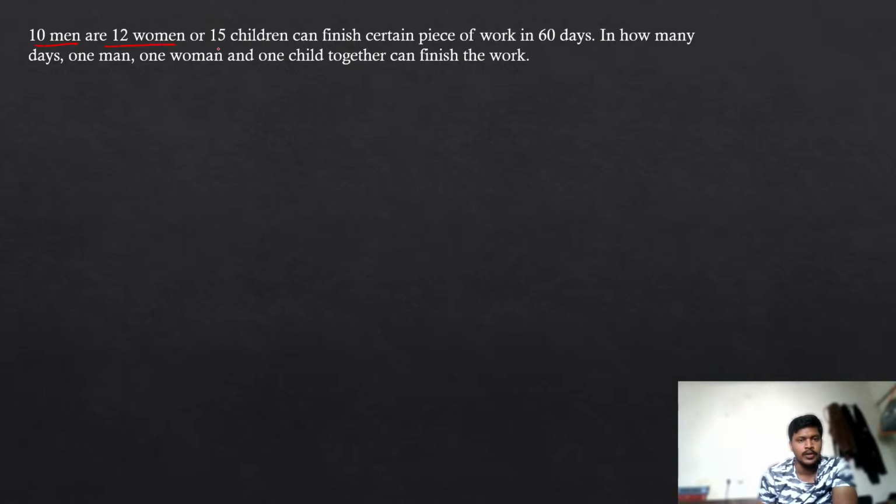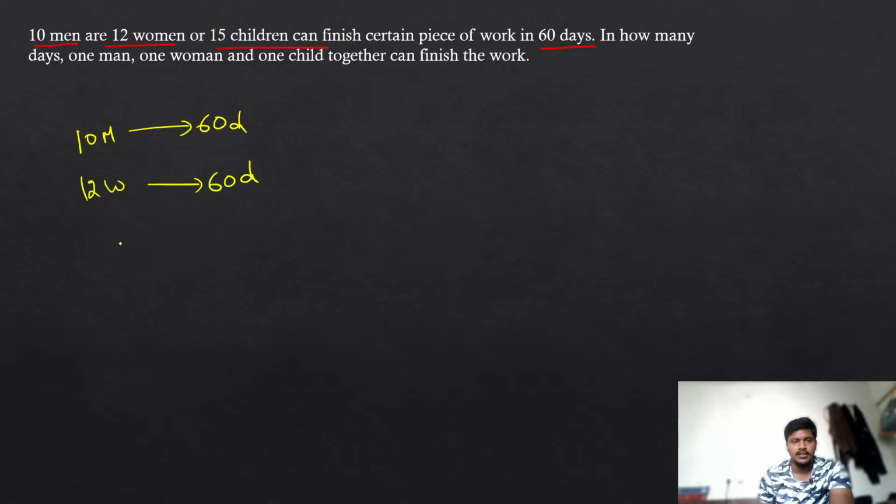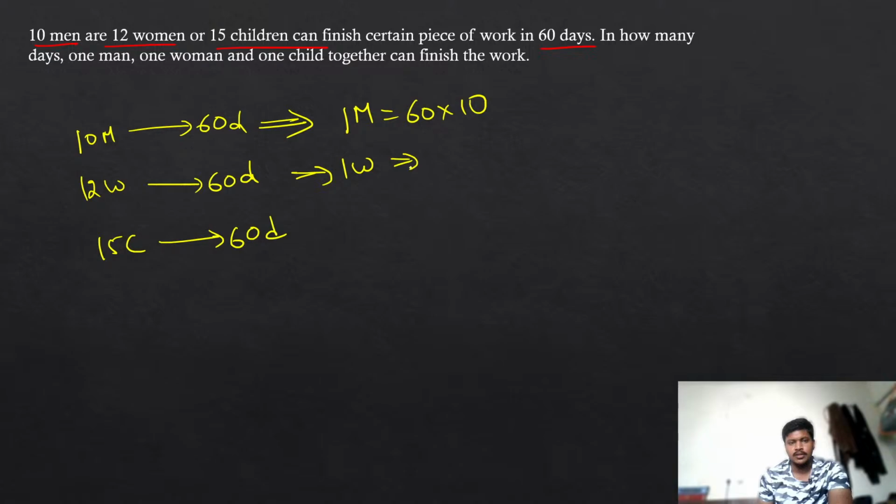10 men, 12 women, 15 children can finish a piece of work in 16 days. That means 10 men can also finish the work in 60 days, 12 women can also finish the work in 60 days, as well as 15 children can also finish the work in 60 days. From this you can find 1 man time as 60 into 10, 1 woman time as 60 into 12, 1 child time as 60 into 15.